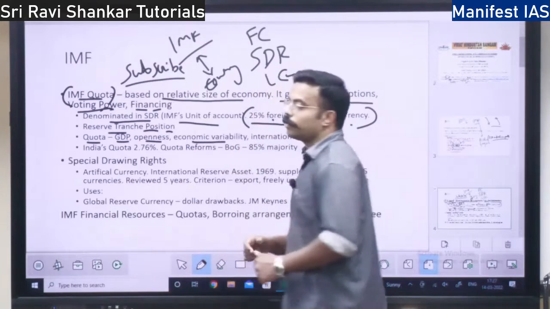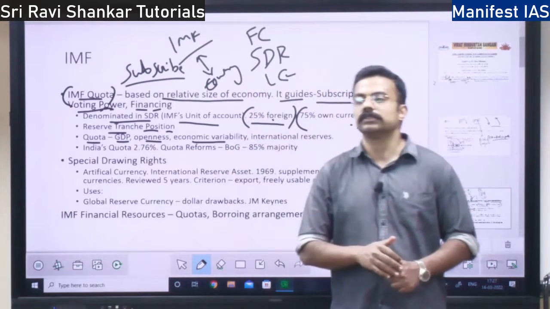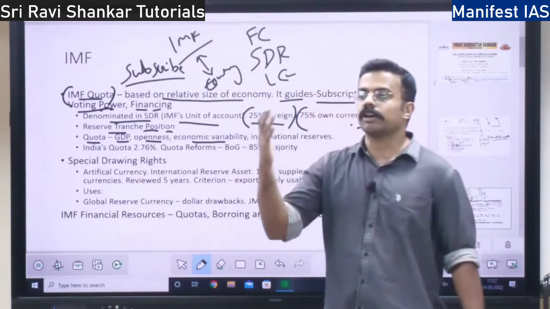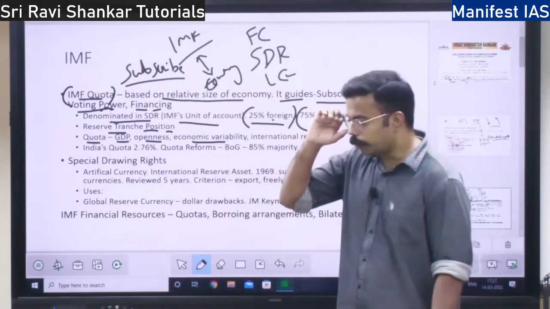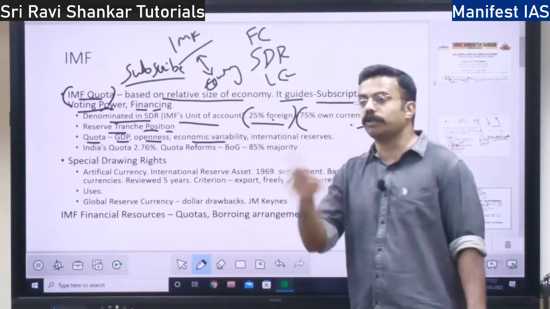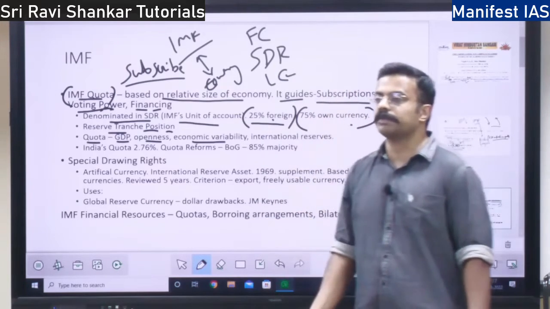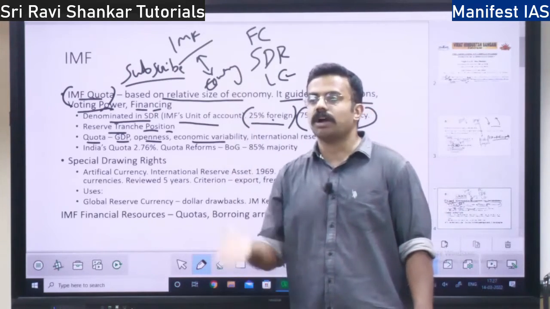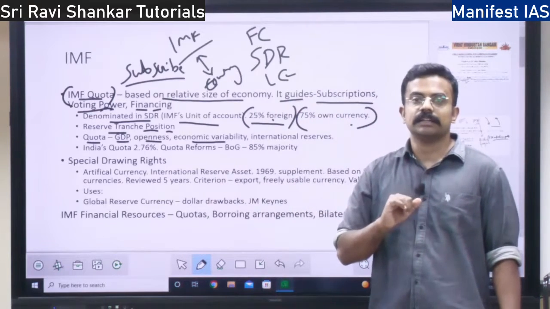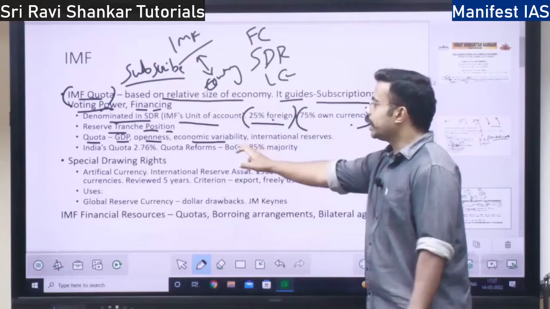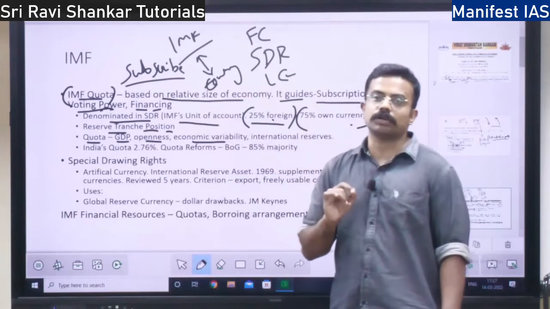And also how variable your economy is. Means whether your economy is in recession, whether your economy is in boom, how is it going to vary. Is the variation between boom and recession fast, or quick, or slow, right? So that economic variability also determines the quota.